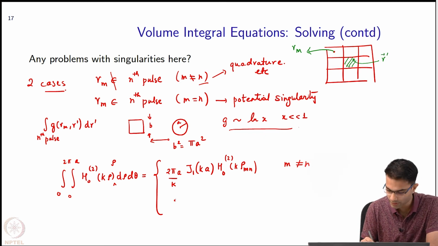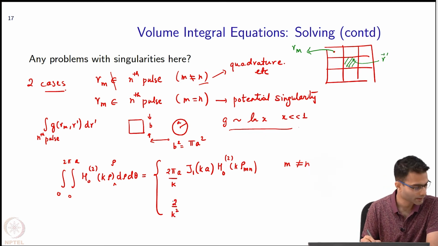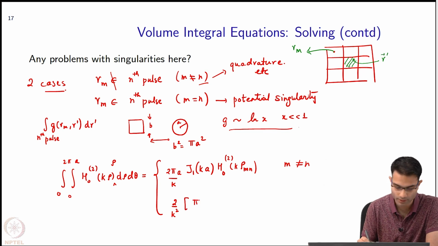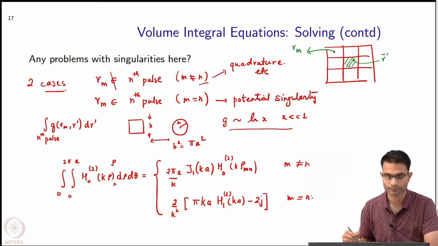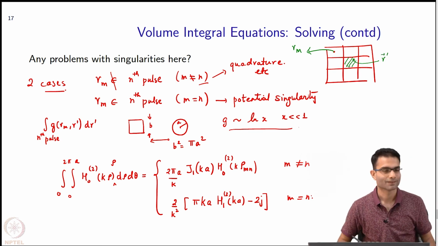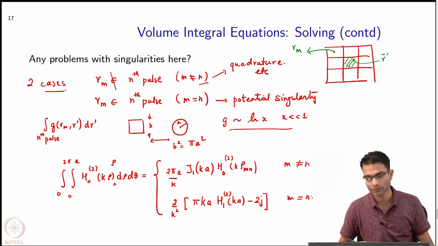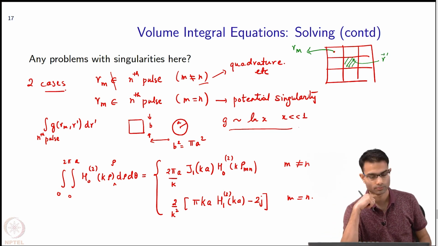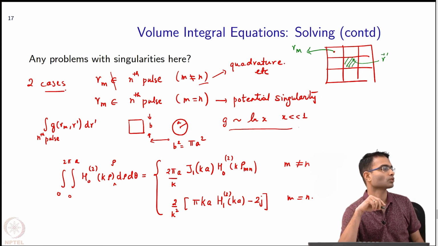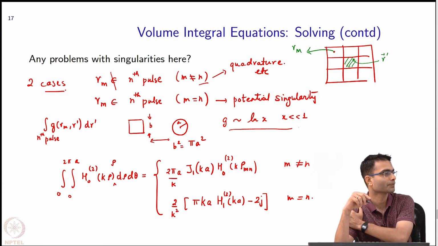The second expression is where the alleged singularity appears, and again there is a closed form expression: pi k a H1^(2) of ka minus 2j. Okay, this is just information. We can actually go and show this integration. It's not very difficult. Okay, so this turned out to be so much simpler than the surface integral equations